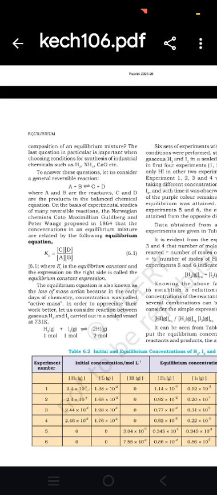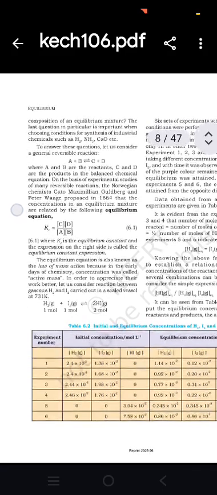chemical equation. On the basis of the experimental studies of many reversible reactions, Norwegian chemists Cato Maximilian Guldberg and Peter Waage proposed in 1864 that concentrations in equilibrium mixture are related by the following equilibrium equation: Kc is equal to [C][D] upon [A][B], where Kc is the equilibrium constant and the expression on the right side is called the equilibrium constant expression.